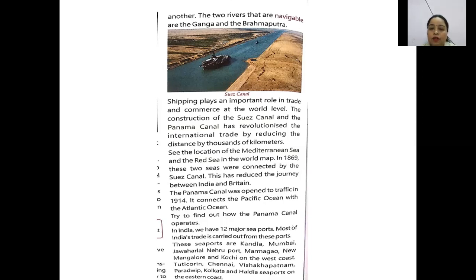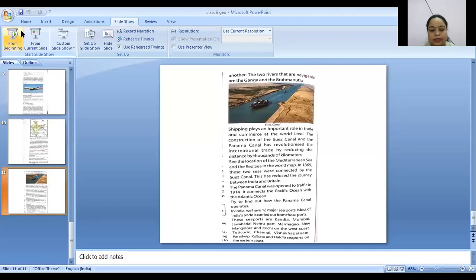So these are the three means of transport: first is road transport, second is air transport, and third is water transport. Okay, so this is a very simple chapter, children. Please read it, understand it, and this chapter is also there for your further classes.